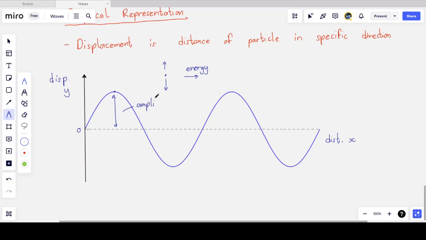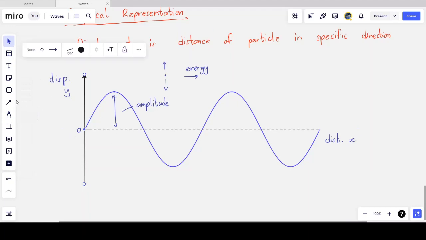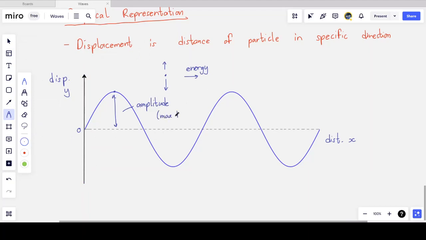And the amplitude is always the distance from the central position, which we call the equilibrium position, to the highest point or even the lowest point of the wave. And so this is called the amplitude, which is the maximum displacement. The highest point in the wave we usually call the crest, and the lowest point we usually call the trough. So if I use these words, which again you'll find in any good textbook, you know exactly what I'm talking about.